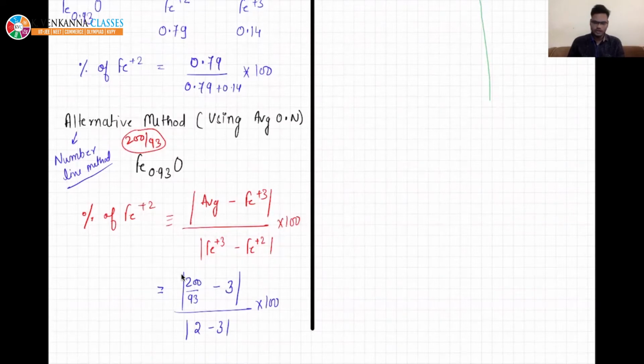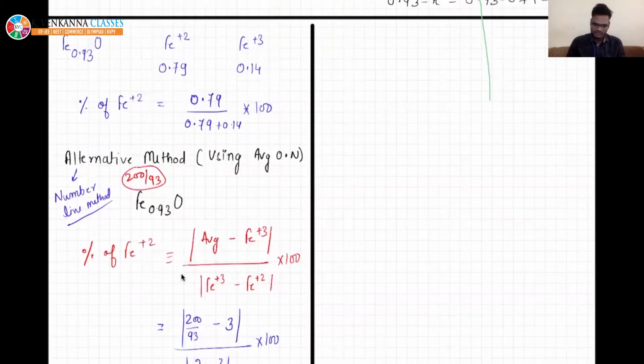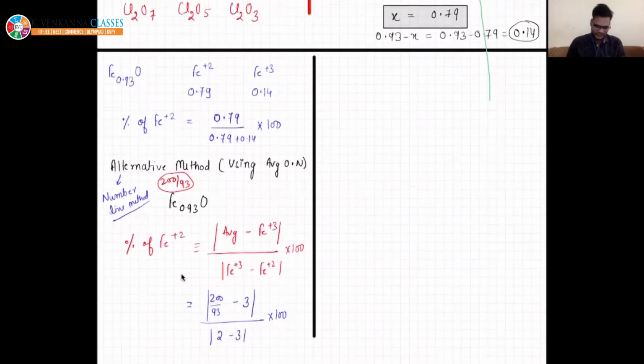You do not need to solve this equation. Here you will get it directly. This is the simple method which I have told you. If you want to calculate for Fe+2, then you have to take the oxidation number of the other atom. Here the difference is 2. This is how we calculate percentage.